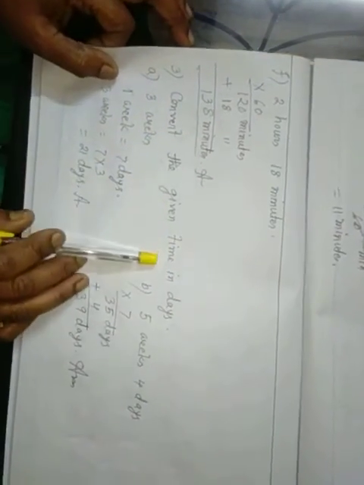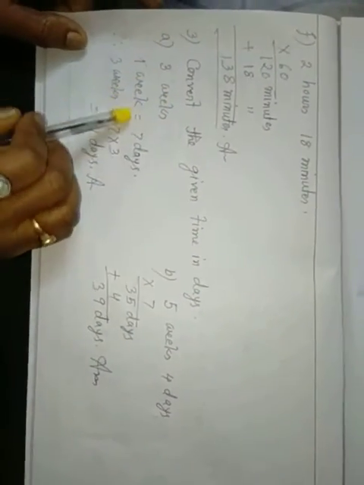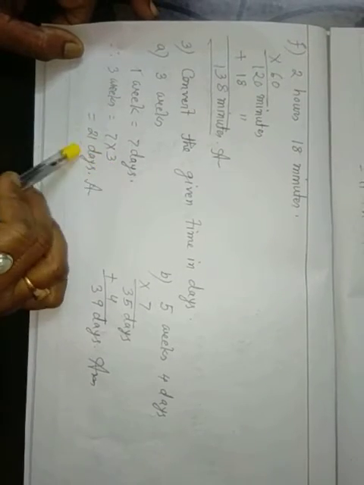So we will convert the given time in days. 3 weeks: 1 week equals 7 days, so 3 weeks equals 3 into 7, 21 days.